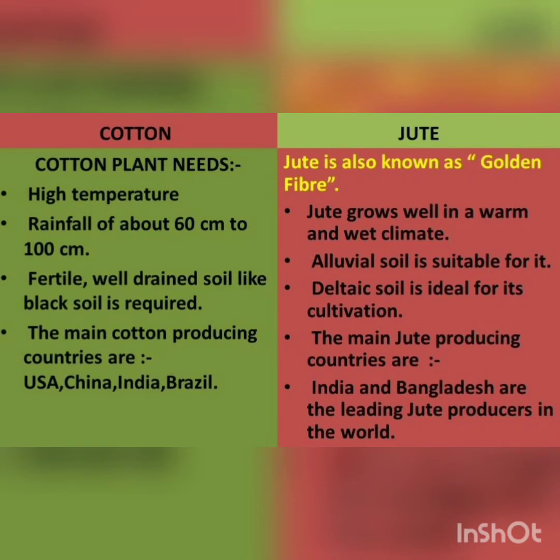Now understand the needs of the jute plant. Jute, as we have studied, is also known as golden fiber. Jute grows well in a warm and wet climate. Alluvial soil is suitable for it, and deltaic soil is ideal for its cultivation. The main jute producing countries are India and Bangladesh. They are the leading jute producers in the world.